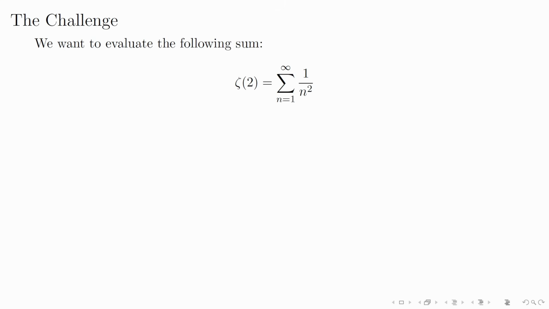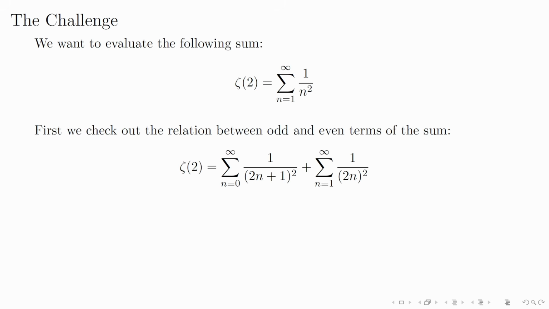In this video, I will be referring to the sum being a special case of the zeta function evaluated at 2. Our goal is to play with the odd terms of the series so we can manipulate the sum by splitting into odds and evens, and from there it's clear how our sum can be linked to the odd reciprocal squares.